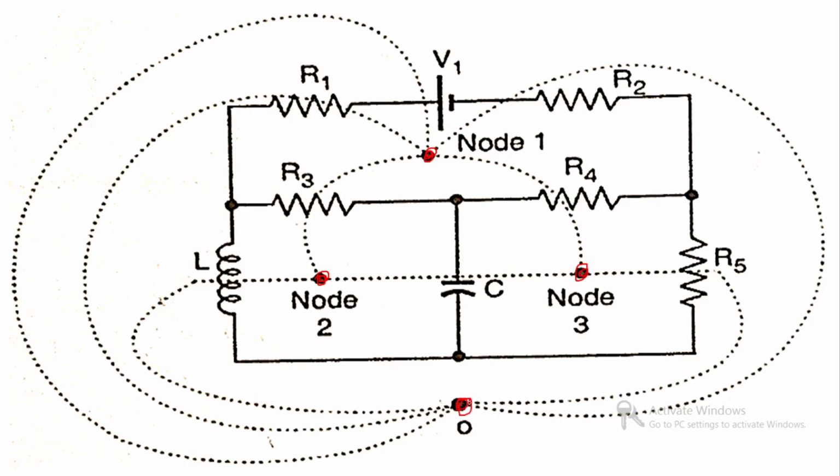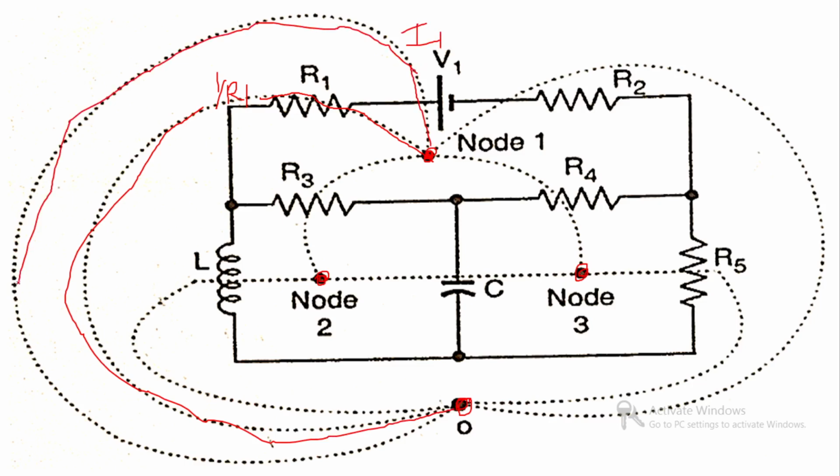In loop 1, you can see that R1, R2 and V1 are in loop 1 only, so in the dual network these 3 elements are at node 1 only. R1 will be replaced by 1 upon R1 at node 1, so I have to draw the dotted line from node number 1 to the reference node. In a similar way, V1 will be replaced by I1 at node number 1 because it is only in loop 1.